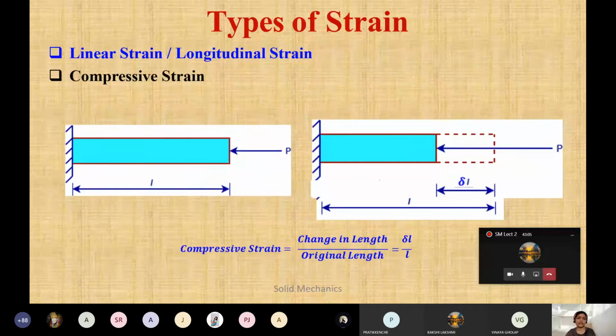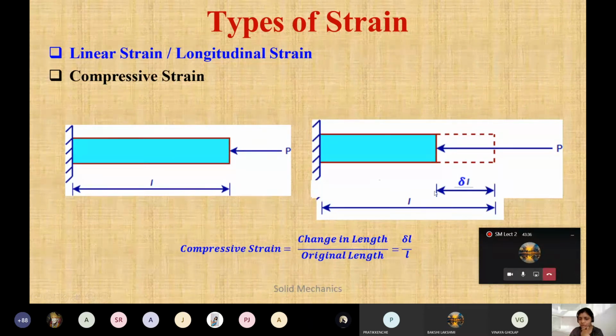Just the opposite of this is compressive strain. If you check the load here, the load is towards the axis, meaning inside. So it will try to push the material. This L is your original length, and due to this compressive load, now I will talk in terms of load, it will try to push the material, and that's why the length will decrease. The material will go inside.